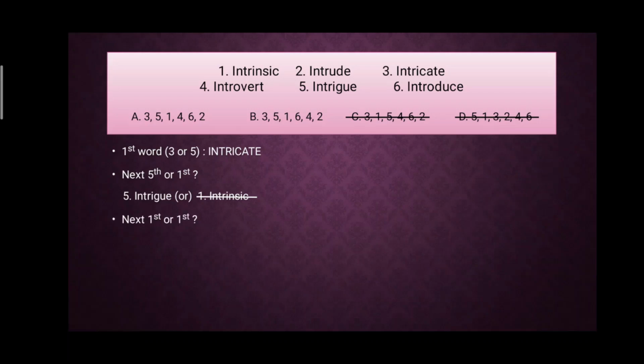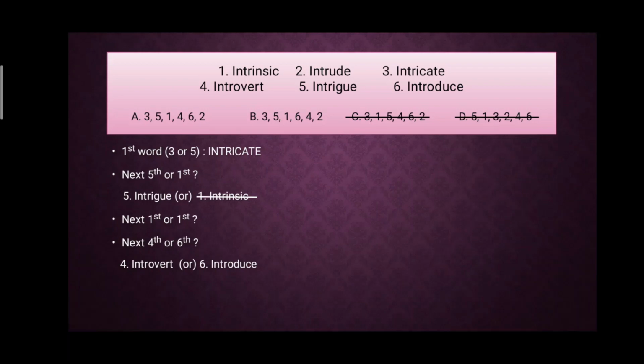Okay, now I'll have to compare the next one. Next is first in both the options. The next word is the same, therefore I will not have to compare. We'll directly jump to the next word, that is fourth or sixth. Here you can see in option A it is fourth and in B it is the sixth word. Now when I compare fourth and sixth, which words do I compare? Introvert and introduce. Now which word will come first?